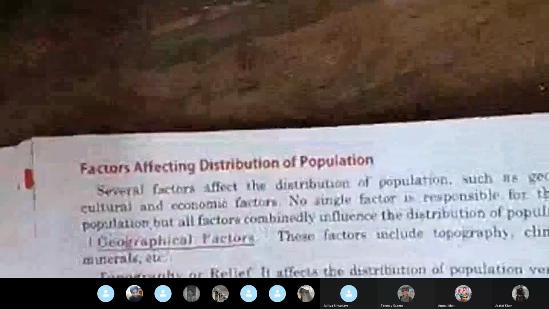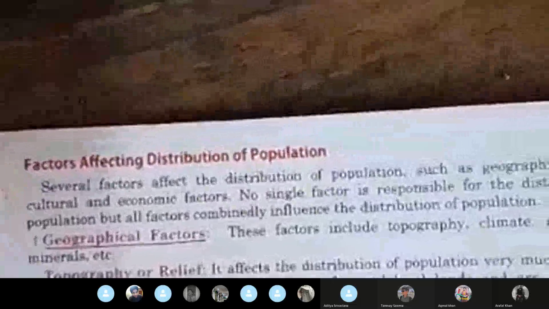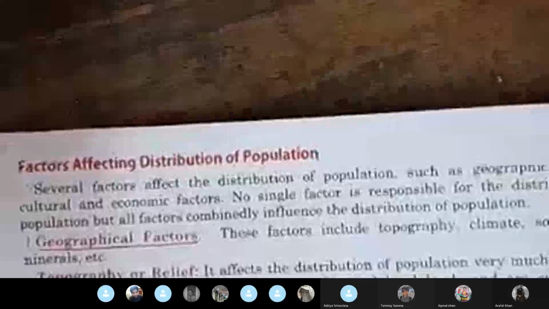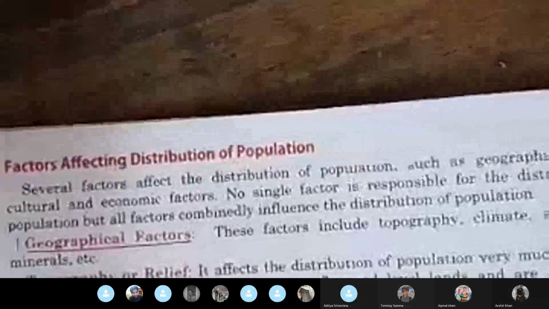Okay, we move further. Now they are telling you, this is very important, the factors affecting distribution of population. Now, what are the factors which affect the distribution of population? Now, we all know there are various geographical factors.